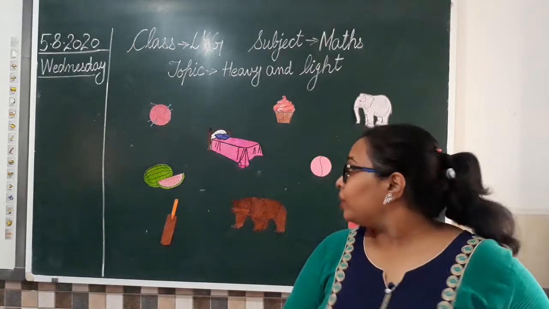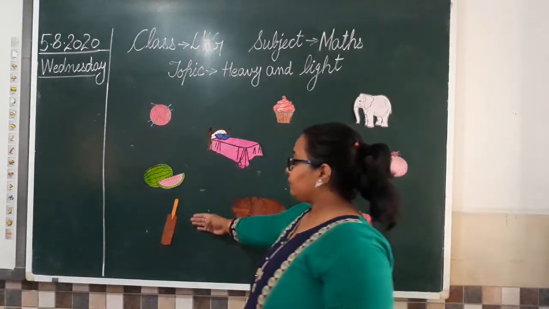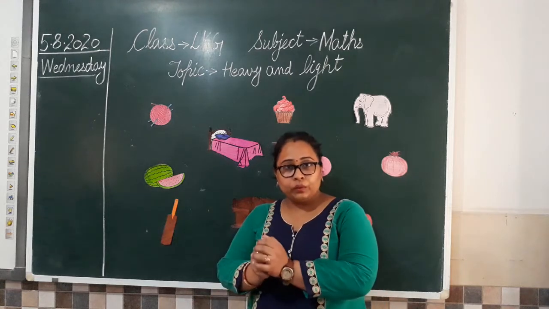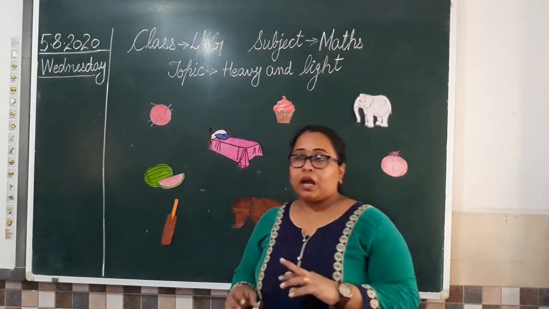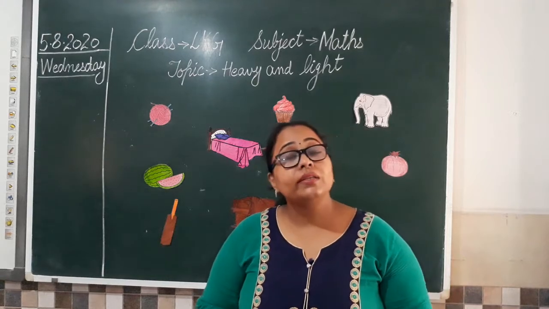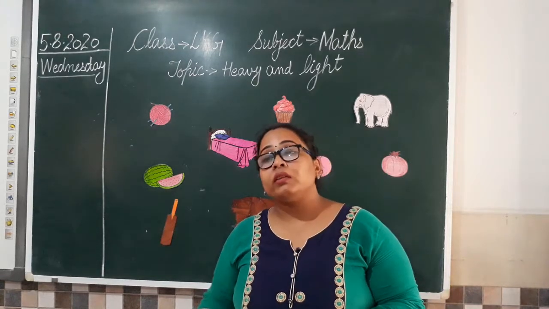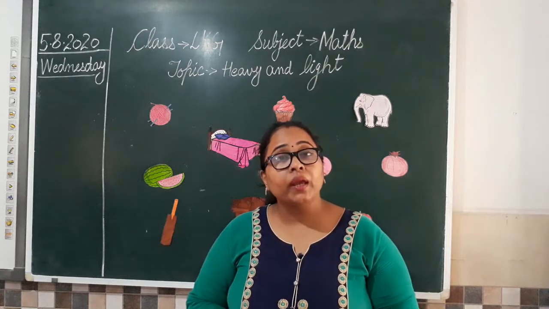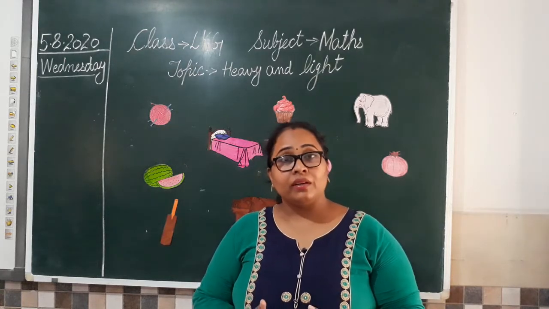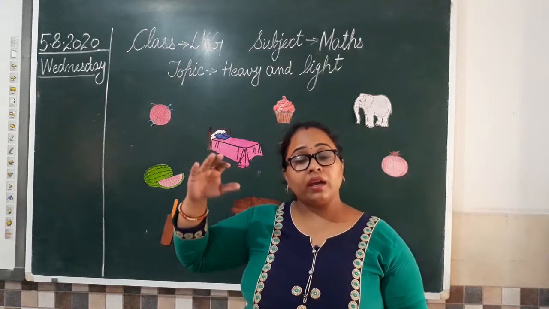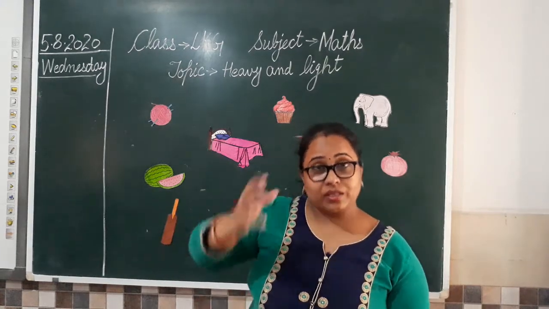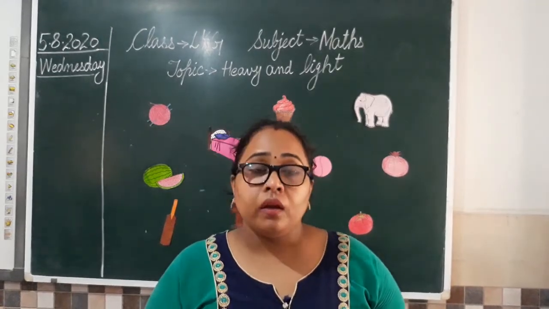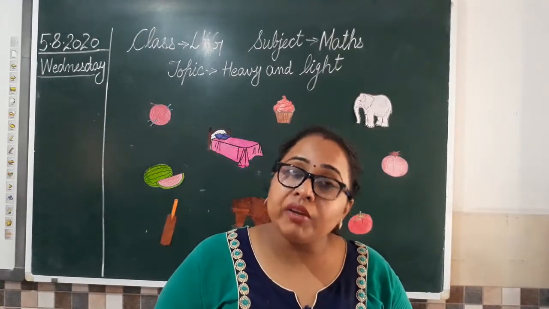Clear everyone? Then we have a bat. You all love to play with your bats. Are you able to pick up a bat? There are two bats. The bat you play with, you can easily pick up. But if your father or your elder brother has a big bat, is it easy for you to pick? No, it is not. So when an object is bigger than your age, or even taller than your height, it gets difficult for us to pick, because it becomes heavy for us.